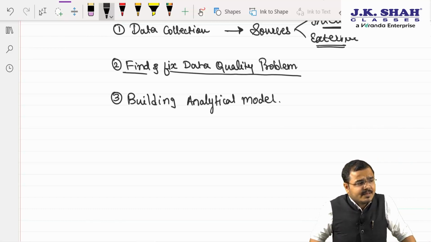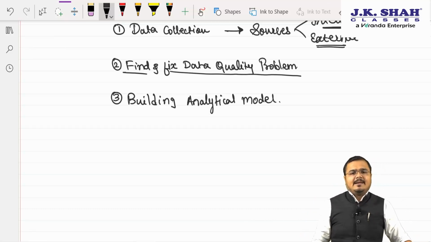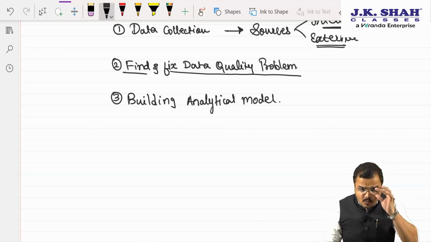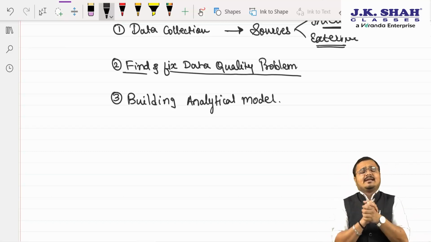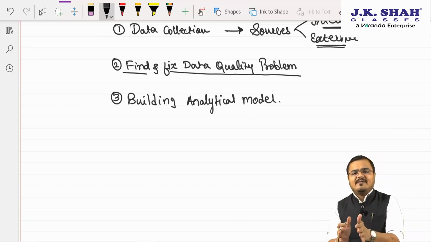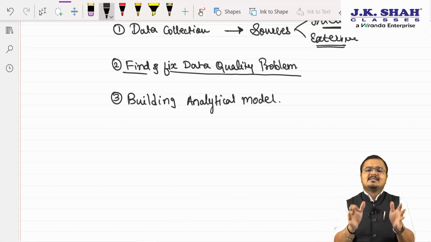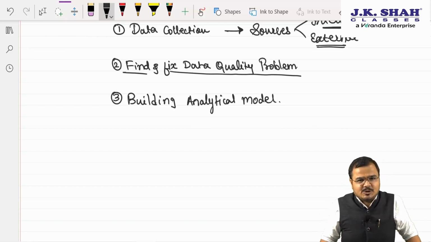What is it, chartered? Sir, building analytical model. Now chartered, when I am saying building the analytical model, what does it actually mean? Sir, it means a very simple thing. Data analytical model means designing the perfect criteria by which the data will be analyzed and the results will be generated. Many times it triggers into action also.